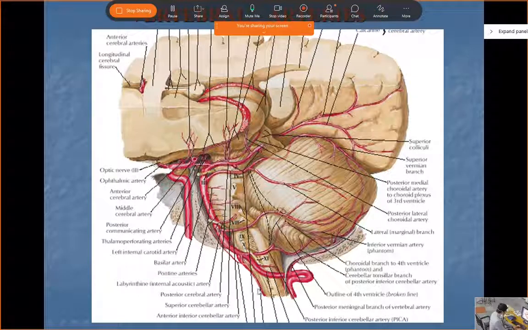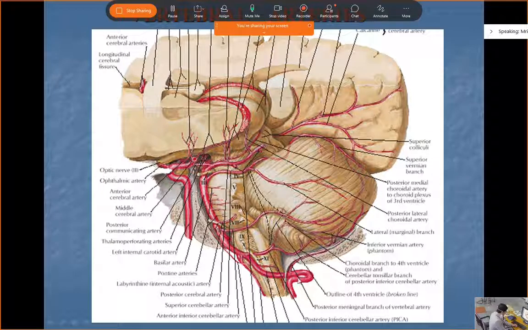This is the vertebral artery. It's taking a turn in which triangle, anyone? Somewhere here there is a triangle, the suboccipital triangle. Suboccipital triangle, sir. Yeah, very nice.